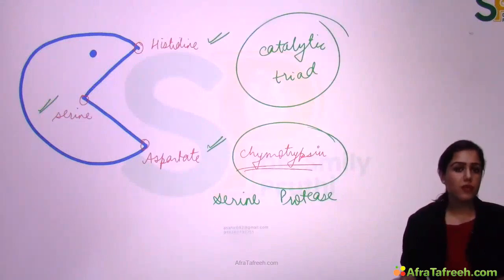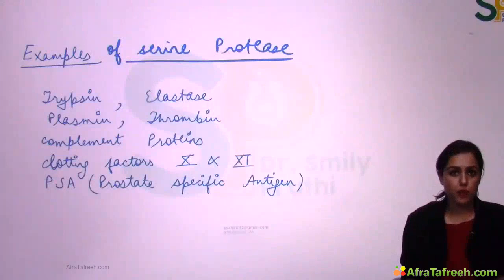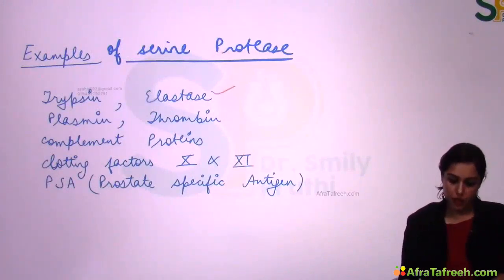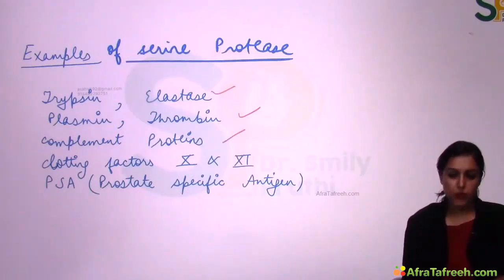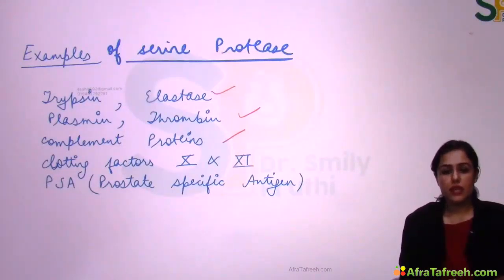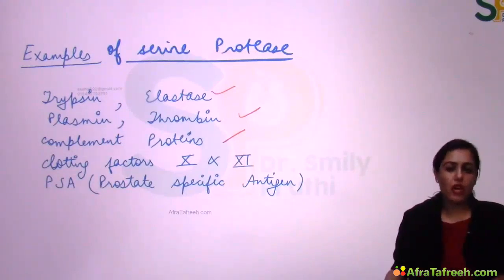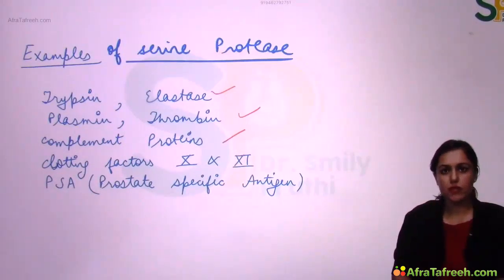Now let's see the examples of serine proteases. Examples of serine proteases are chymotrypsin, we have already done. We also have trypsin and elastase in this category. Then plasmin, thrombin, complement proteins, clotting factor 10 and 11, and PSA, prostate specific antigen. These all are serine proteases, right? Recently, they have discovered that serine proteases have a role in tumor cell metastasis. That is, in the spread of the tumor, they have a role. That's why this topic is very important these days, and it can be asked, right?